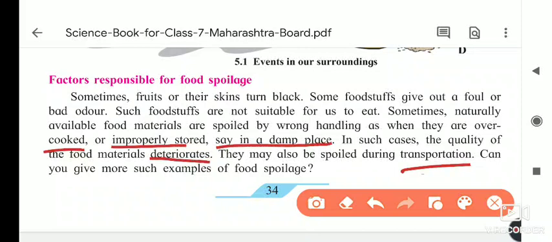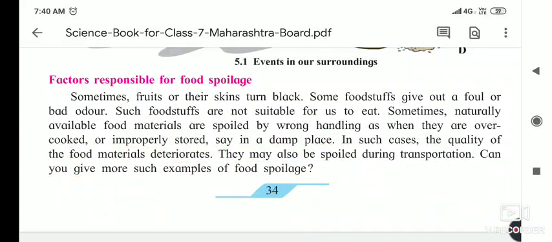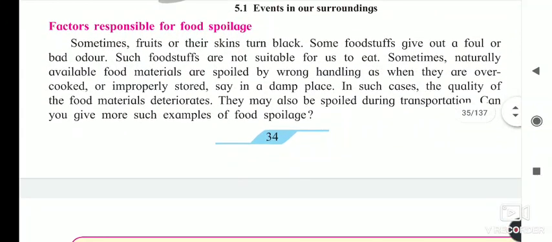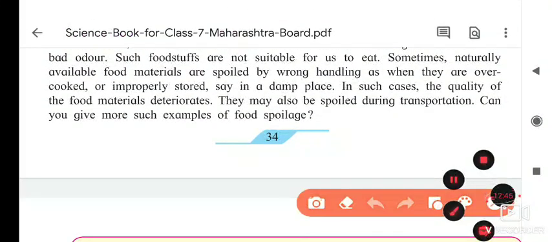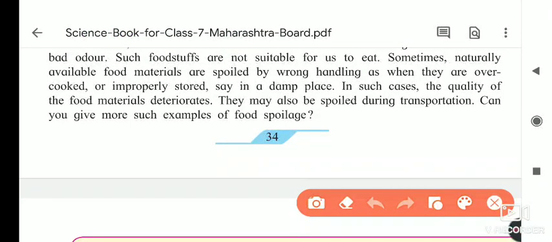Okay, so just now I told you one example. If we wash the vegetables after cutting, that is also a kind of food spoilage, because some of the vitamins flow away with the water. We have to keep food in a proper place. If we don't have a fridge, then we have to boil the milk and the vegetables, otherwise after an interval they become spoiled. If you have a fridge, we have to keep it in the fridge. If we keep it as it is without boiling, there are more possibilities of spoilage of the food.